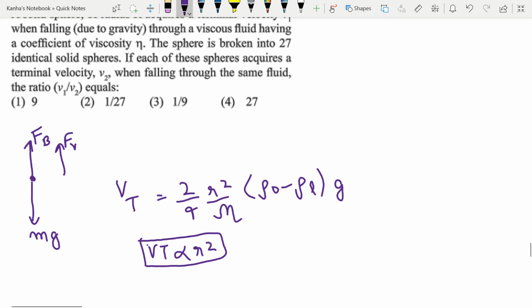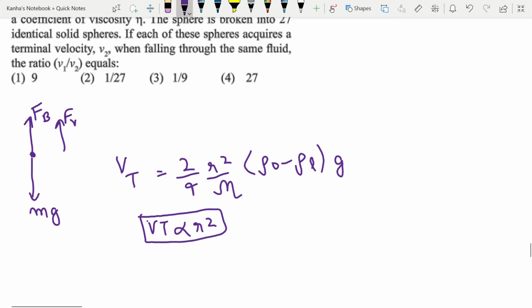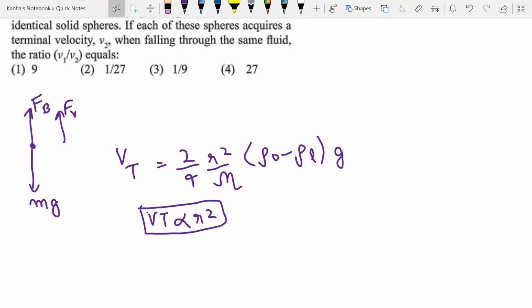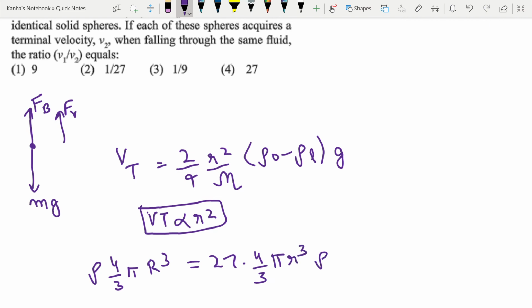Now since mass of the sphere will be the same when you break it, I just equate the masses. Initially my mass was 4 by 3 pi r cube, and finally I have broken it down into 27 pieces: 27 into 4 by 3 pi into small r cube. Rho is same for both, which will give me that small r is equal to capital R by 3.